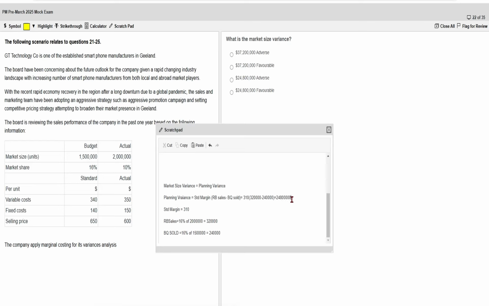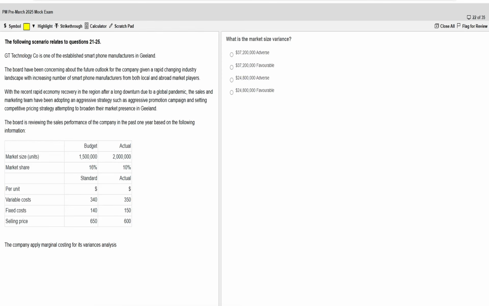So this will give us the value. Now if you look at the options, C and D seem to match exactly with the value. The only thing we need to figure out is whether it is adverse or favorable. Again, the value is positive, so it will be favorable, but understand why it is favorable. As per the budget, we only needed to sell 240,000, but according to the actual quantities and the budgeted percentage, we have actually sold 320. That's a good thing, right? So that's why it should be favorable. Okay, let's move to the next question now.